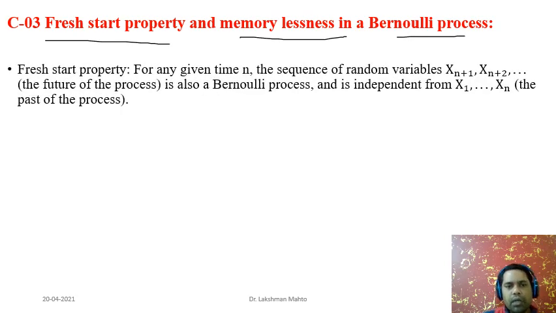First, I would like to discuss the fresh start property that we discussed in the previous slide. So what does it say?